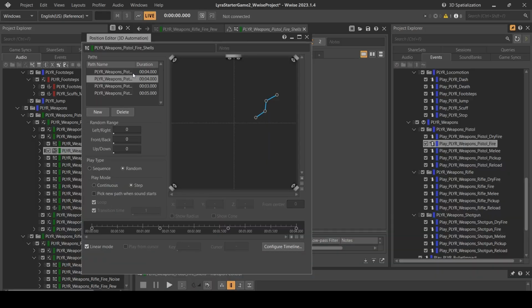For the gunshot layers, I randomized the 3D positioning of the shell sounds each time the gun is fired to match the animation and give it a little more variation each time.